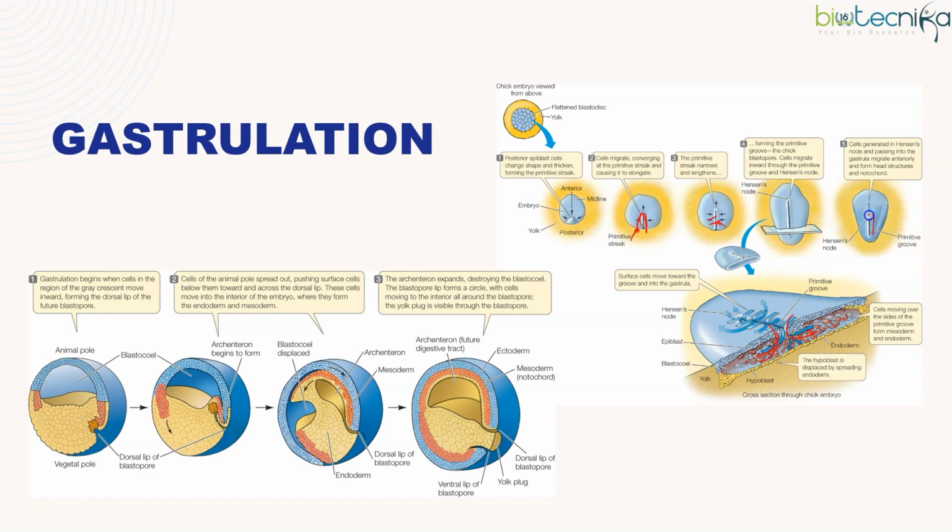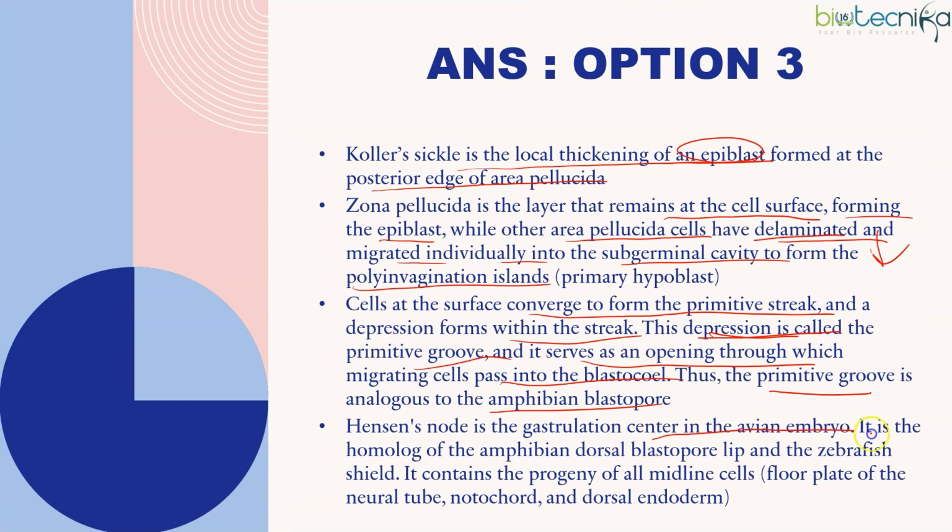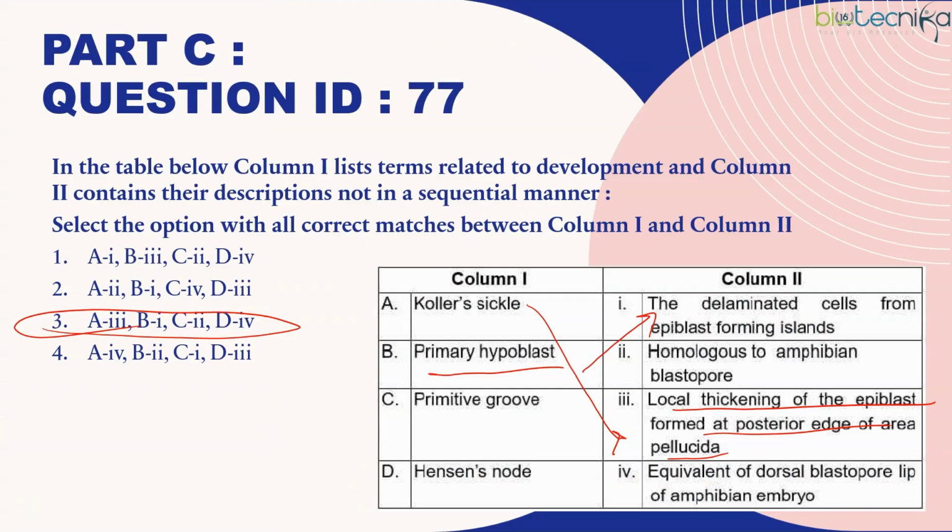Okay. So the primitive groove is compared to the amphibian blastopore, and the tip of it is called Hensen's node. Hensen's node is the gastrulation center in the avian embryo. It is the homologue of the amphibian dorsal blastopore lip. The groove part is the blastopore itself, and the nearby area, Hensen's node, is compared with the lip of the blastopore. So yes, Hensen's node is equivalent to the blastopore lip, and the primitive groove is homologous to the amphibian blastopore. The correct answer is option 3.